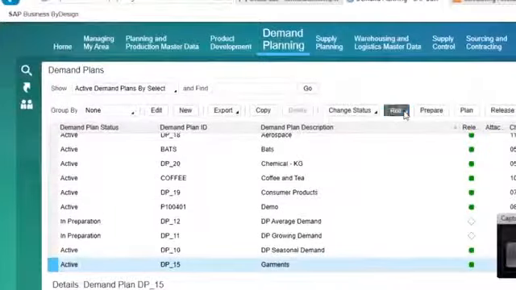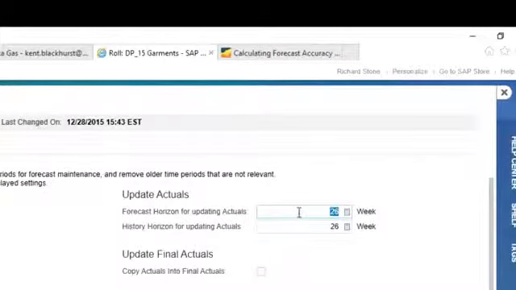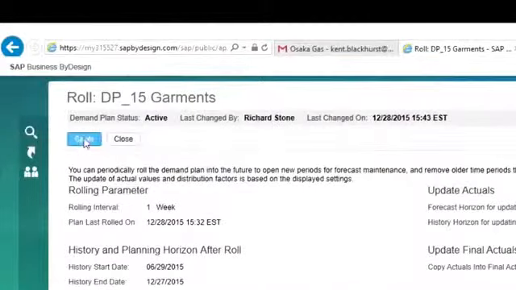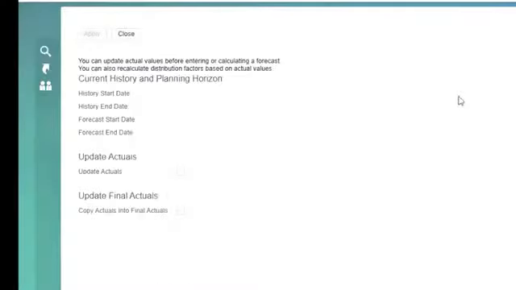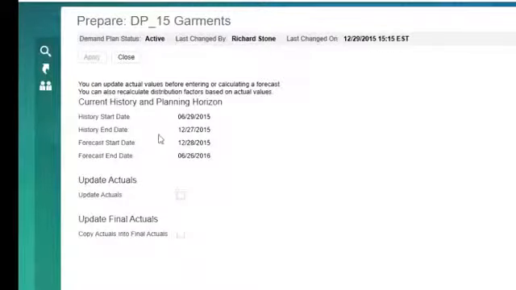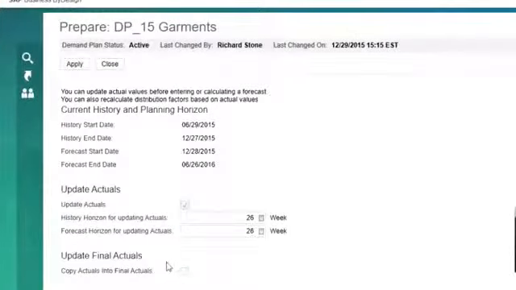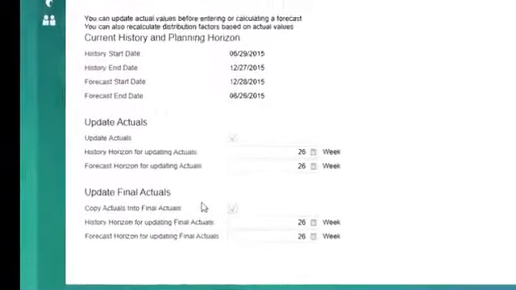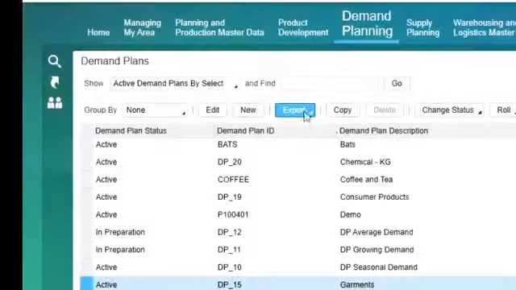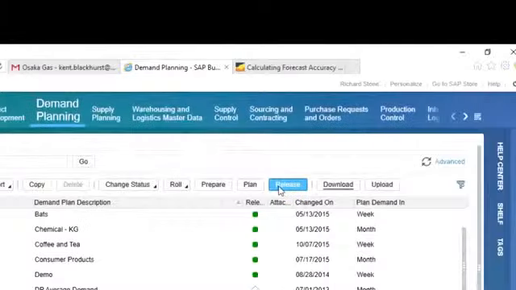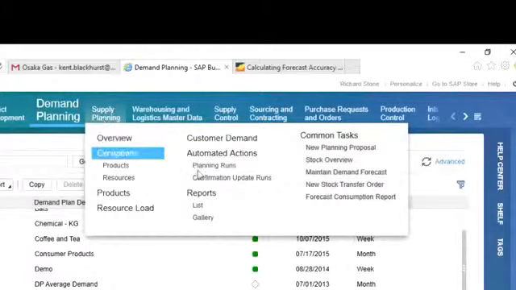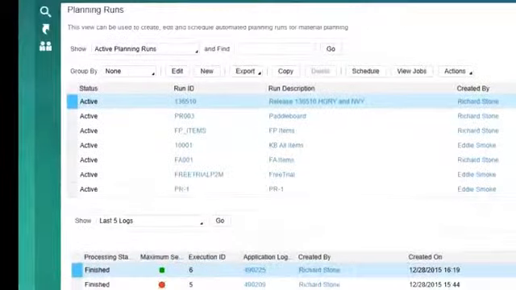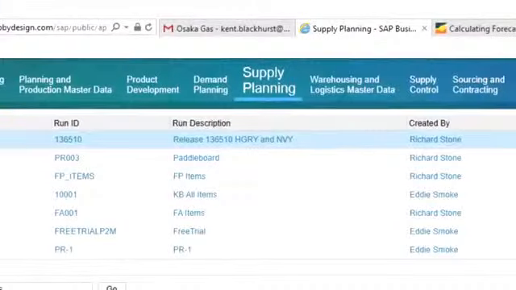At this point, I can roll the plan and I can look at the forecast horizon here and I can apply this. I can next prepare this to make sure that I know when I want to start and the forecast end date here. I could also update the actuals and update the final actuals as well. Apply this, and now I'll go ahead and release the plan. And now I'm going to go to planning run, and I can make sure that everything has been done and updated accordingly. I am finished.